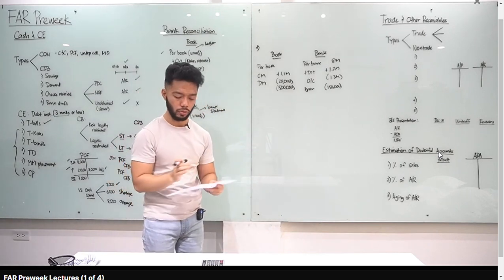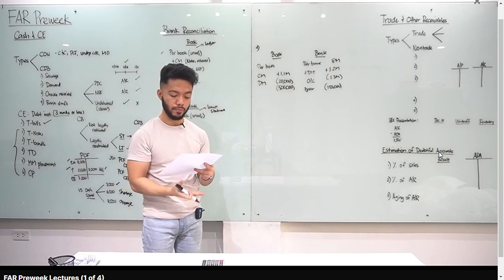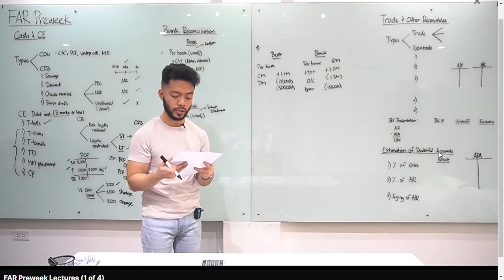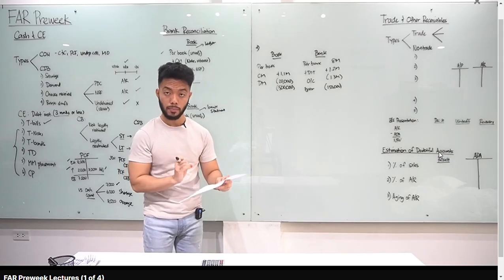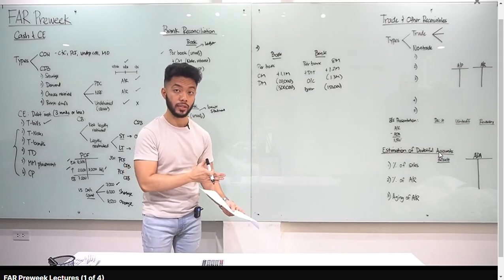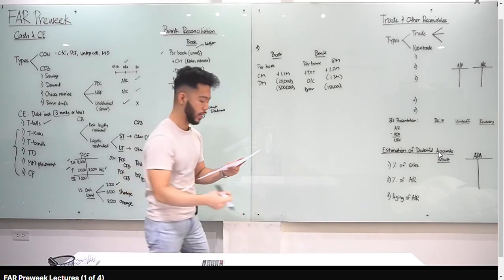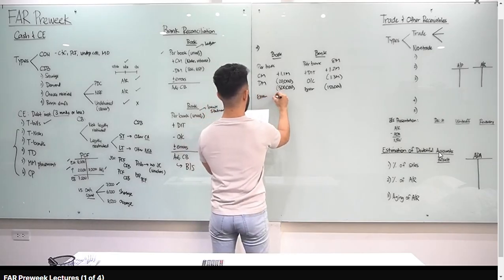Next, error in recording a check in the book. So, ang nagkamali si book o yung company. The correct amount as paid by the bank is 100,000 instead of 200,000 as recorded in the book. So, ang ginawa natin class, yung error ng company, yung binawas niya sa cash natin, okay, is 200. Dapat 100 lang. So, kailangan natin i-add back yung error natin, add back natin, plus 100,000.